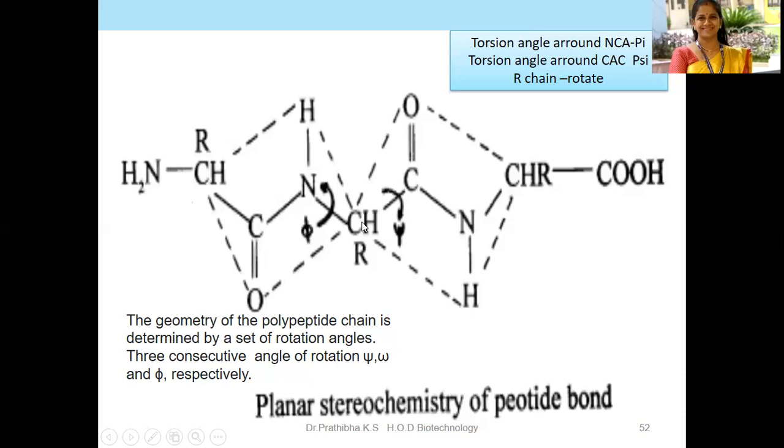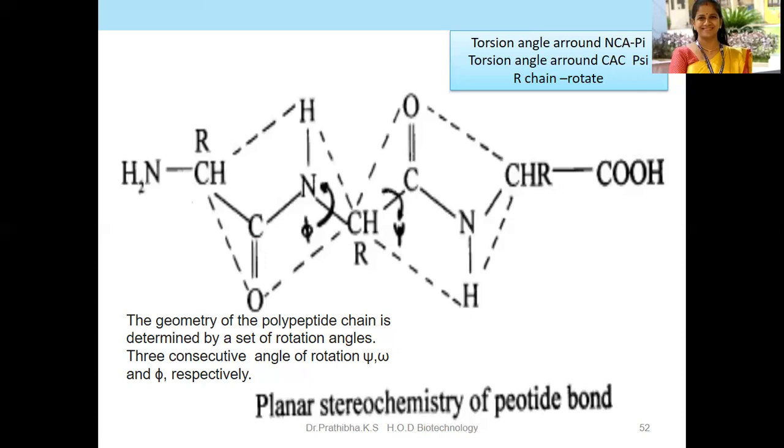A torsion angle is also known as a dihedral angle. This dihedral angle is formed by three consecutive bonds in a molecule and is defined by the angle created between the two outer bonds.